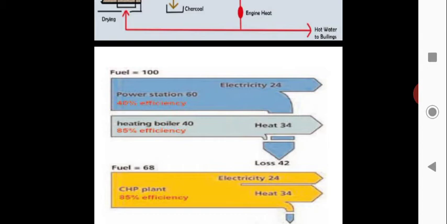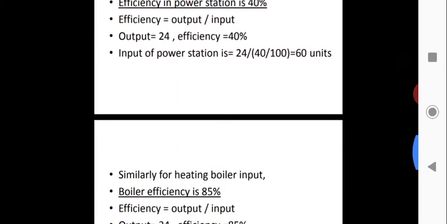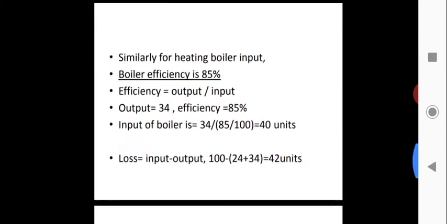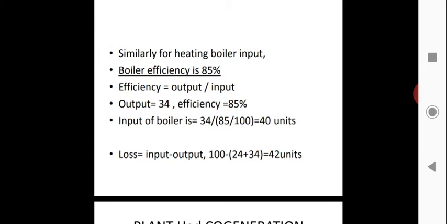For heating we are using a different boiler. So here the loss is equal to input minus output.